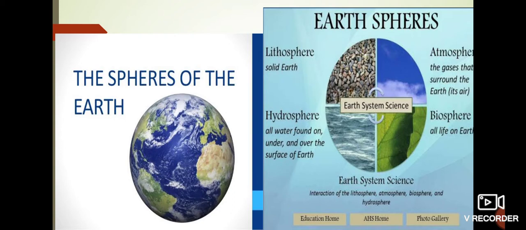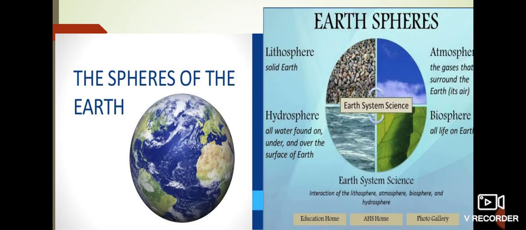Then the third sphere is the hydrosphere. The domain of water is referred to as the hydrosphere. And what does our hydrosphere consist of? The oceans, seas, lakes and rivers collectively form our hydrosphere. The hydrosphere is very essential for human beings, plants and animals. Without water, life is not possible, just as without air life is not possible. In the same manner, without the hydrosphere, life is not possible. About 71% of the earth's surface is covered with water, and it provides us a great variety of seafoods and minerals.